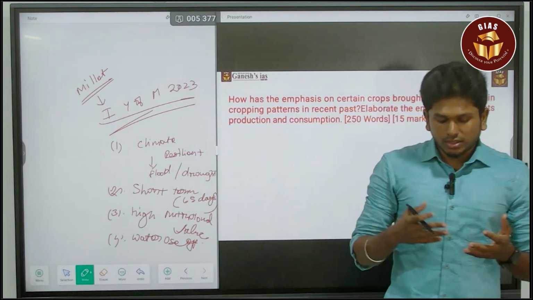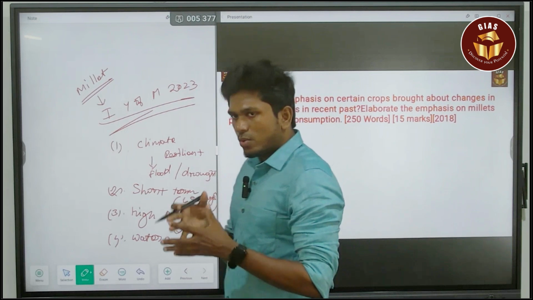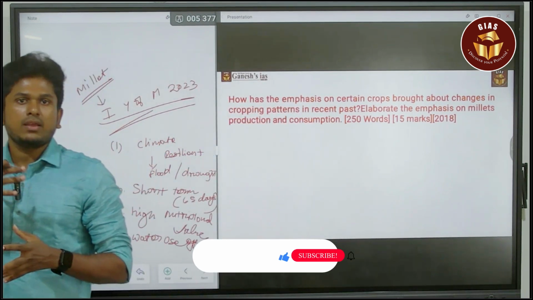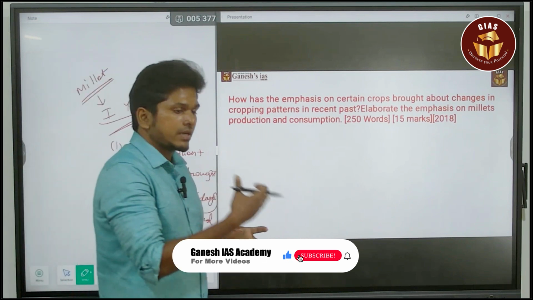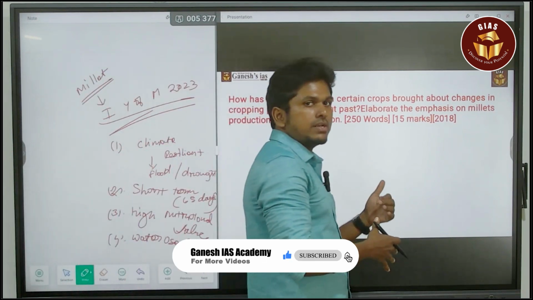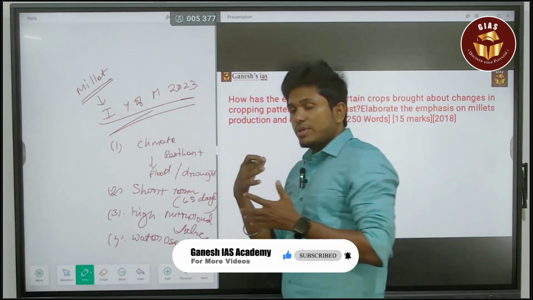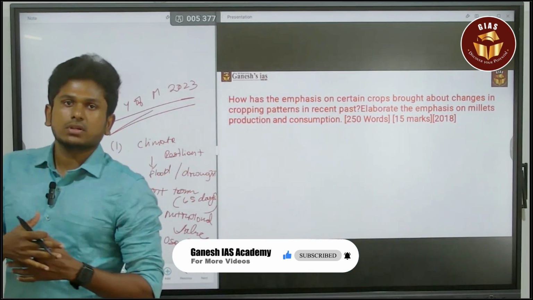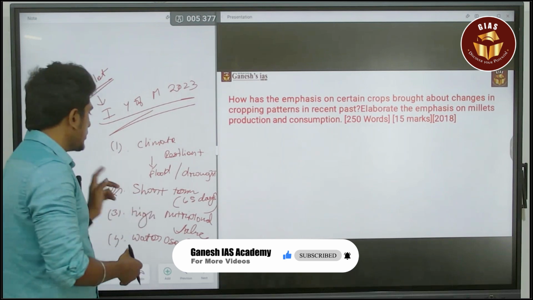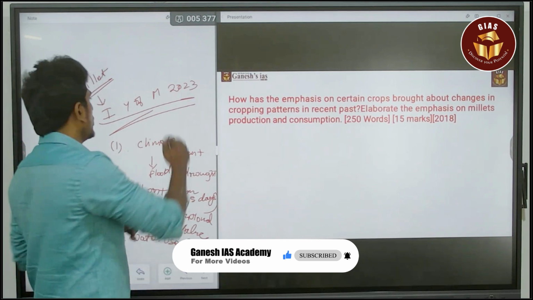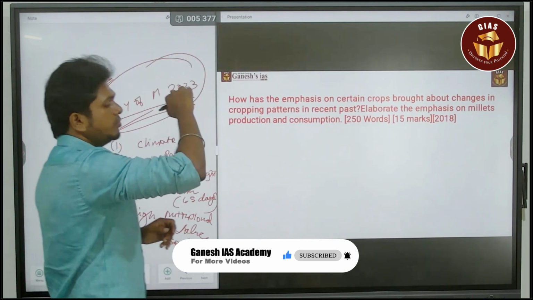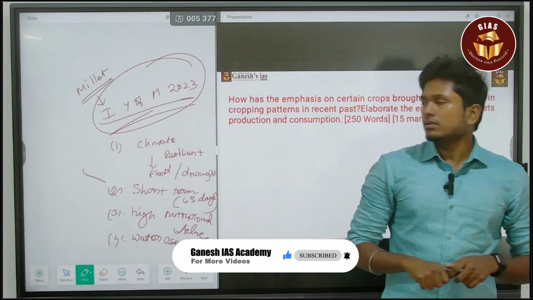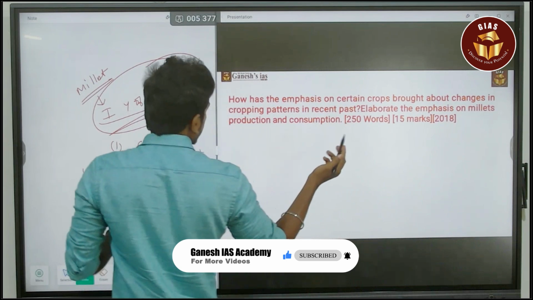In future, climate change is happening, global warming is happening. So in this scenario, you may face certain issues cultivating rice and wheat. But millet can survive. It can survive in any vast climate, any worst climate. So in that scenario, millet is becoming a future crop. So only they declared the International Year of Millets 2023. Okay. So you have to say all that.